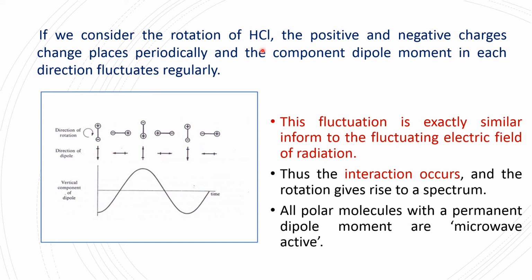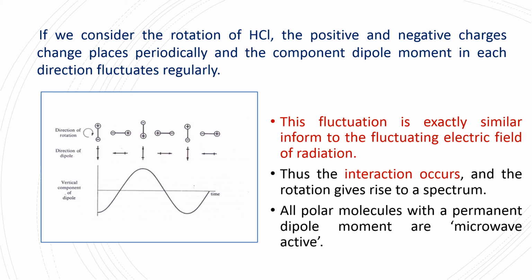Thus, we have taken an HCl molecule and observed the rotation. When the molecule is rotating continuously, there is a change or fluctuation in the direction of the dipole. If it is plotted like this, it appears like electromagnetic radiation or a fluctuating electric field.